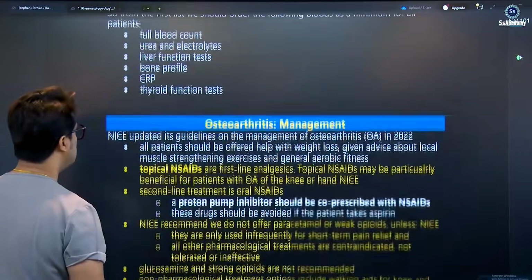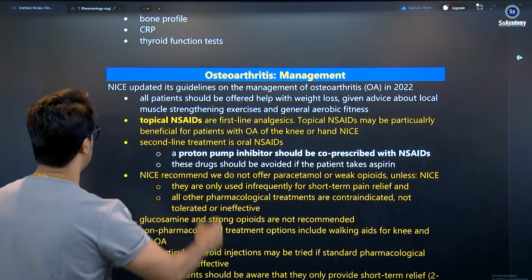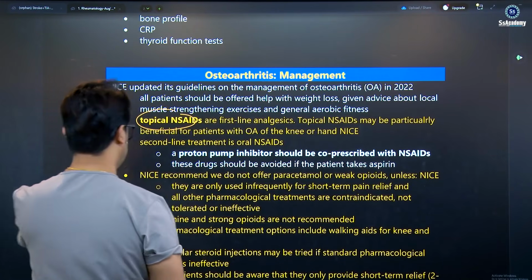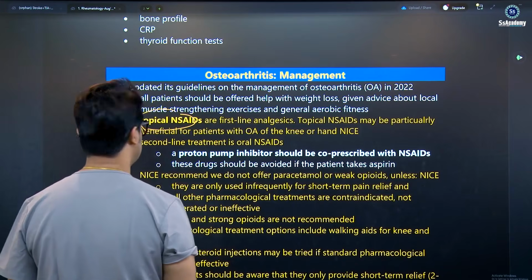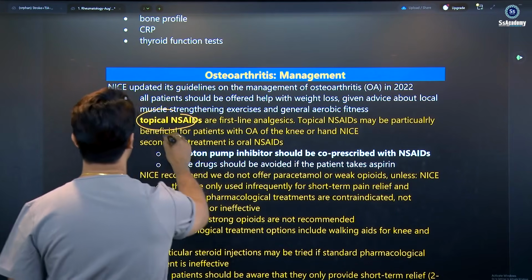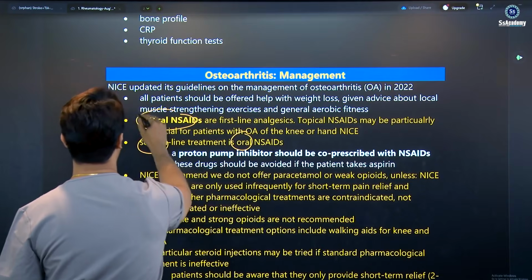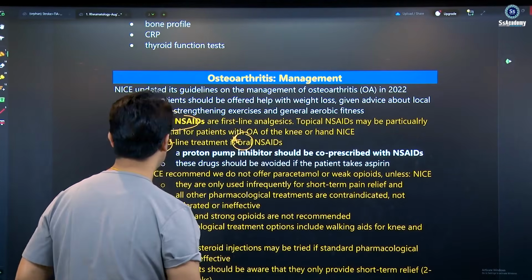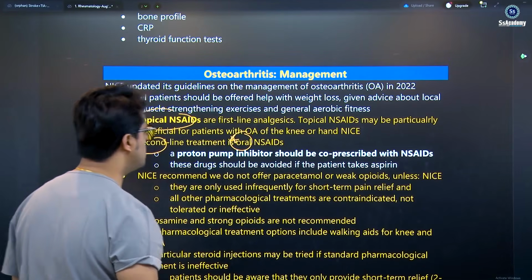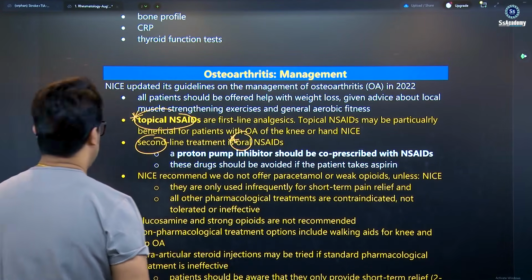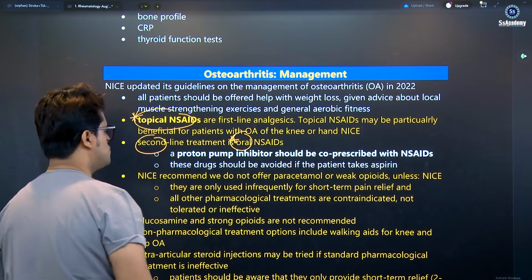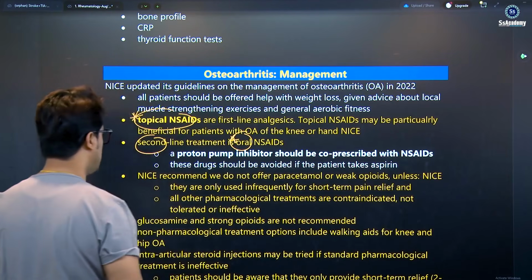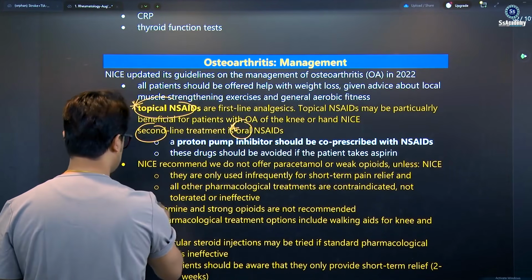of osteoporosis. Osteoarthritis management: topical NSAIDs are the first line. Analgesics may be particularly beneficial for patients with osteoarthritis of the knee or hand. Nice guidance says second line is oral. So the topical and oral. A PPI should be co-prescribed with NSAIDs. We do not offer paracetamol or weak opioids unless they are used infrequently for a short time. Pain relief and all other pharmacological treatments are contraindicated or not tolerated. Glucosamine and strong opioids are not recommended.